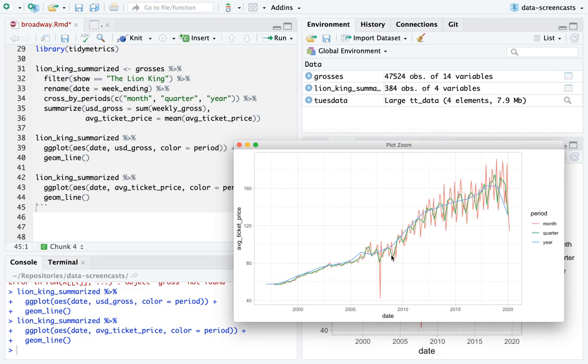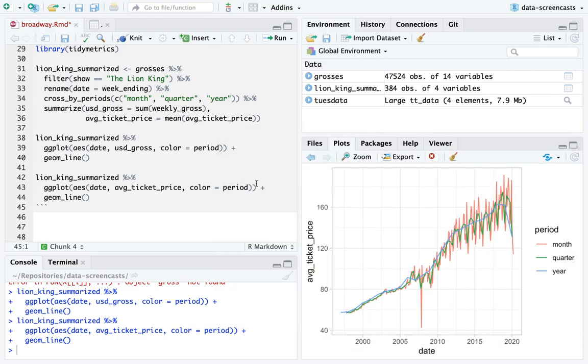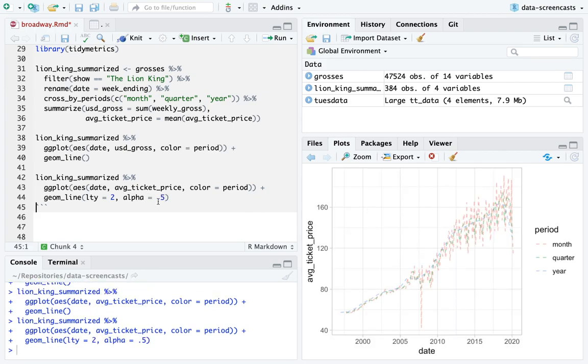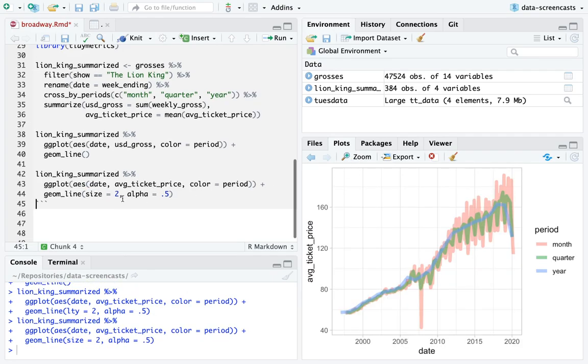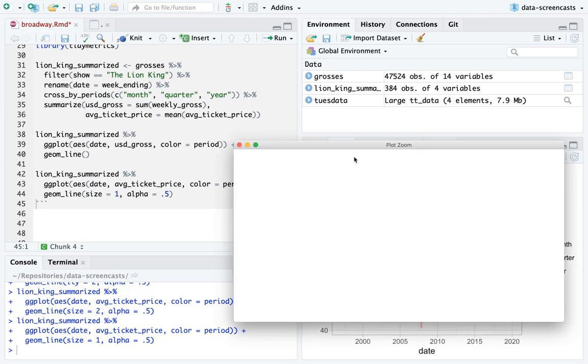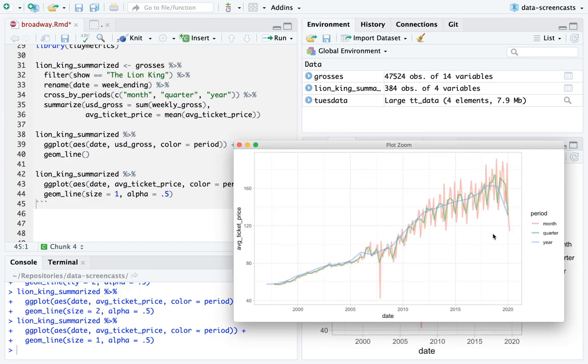And what we see is, I'm going to try and make the lines a little bit thicker. What am I going to do? I'm going to do alpha equals 0.5, thick, transparent, no, I meant to do size equals 2. Size equals 1. I'm trying to see all of these at once. This is an interesting way of looking at it, as you see, month has a periodicity. Quarter does as well. It looks like it's high in two quarters, probably summer and fall, and then lower, and then by year just going up.